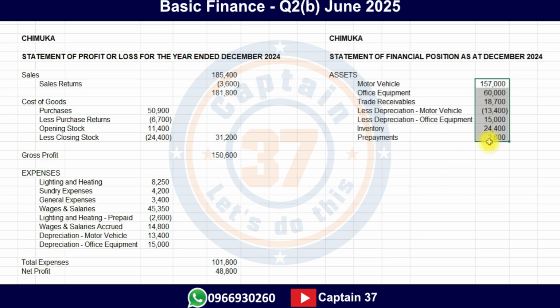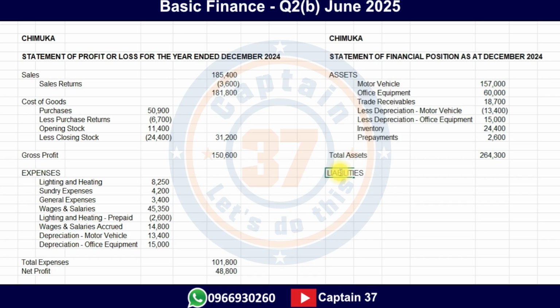So let's add these together. What does it give us? We'll put the value right over here. This is the value for our assets. So, total assets. How about liabilities?